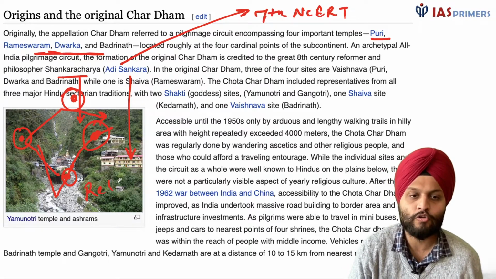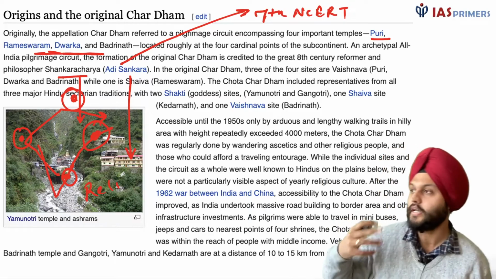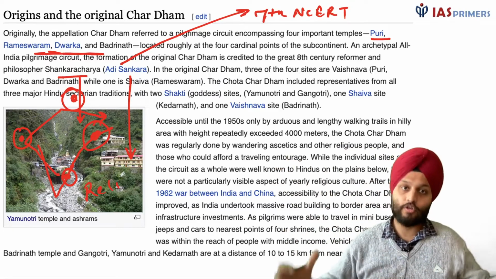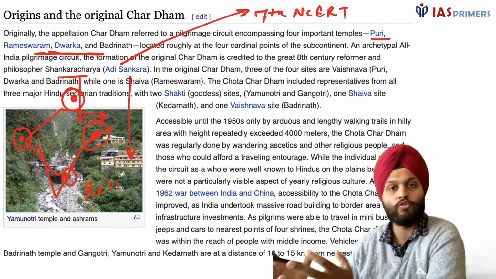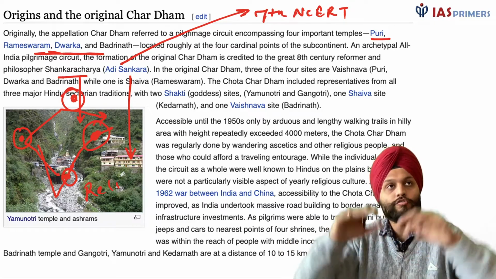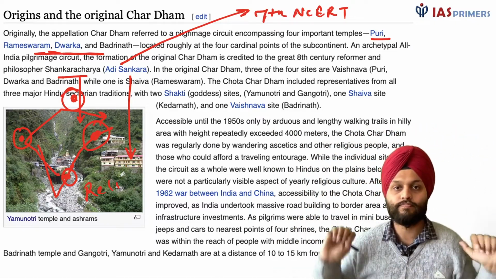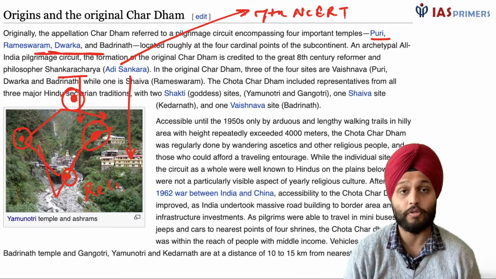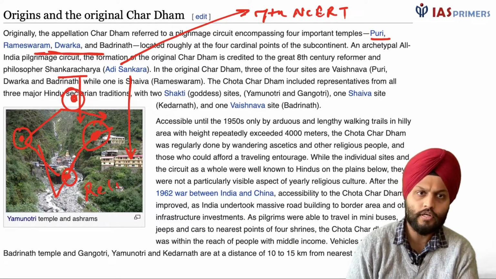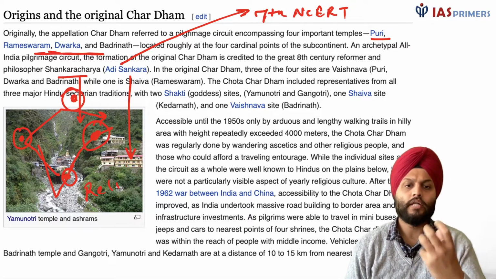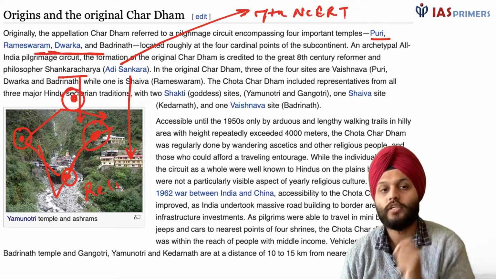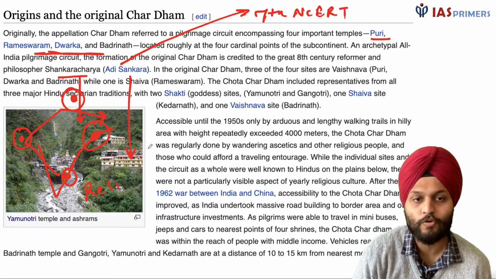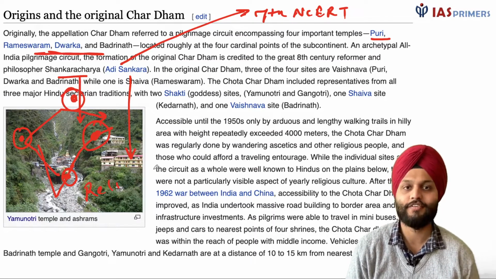Likewise with religion also, he said, Jagat Mithya Brahma Satya. That is, the entire world is an illusion. The only truth is Brahma, and that is the supreme God. There may be different gods, like in Hindu religion there are different gods, and in different religions there are different gods, naturally. But all of them are under the umbrella of Brahma. Simple. Jagat Mithya Brahma Satya, you need Gyan Marg. For Gyan Marg, you need to go to different places. So these are the original Char Dhams. And Uttarakhand has its own Char Dham, which is also known as the Chota Char Dham. And if you look at this, Char Dham played a role in tourism: religious tourism, religious circuit.